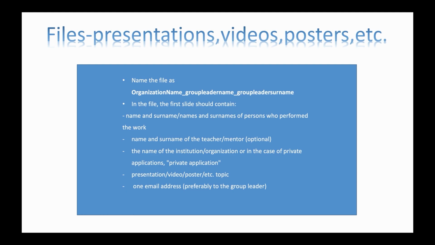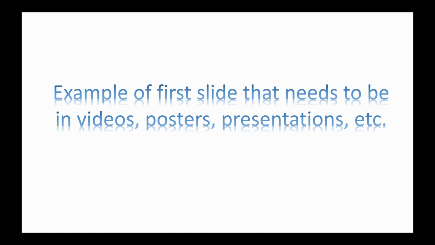surname. In the file, the first slide should contain name and surname, or names and surnames of persons who performed the work if applicable. Then name and surname of their teacher or mentor. The name of the institution, organization, or in the case of private applications, private application, presentation, video, poster, topic. And last but not least, one email address, preferably for the group leader. Let's see how this first slide should look like.